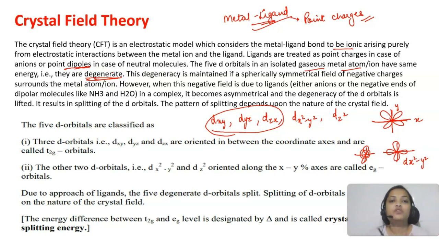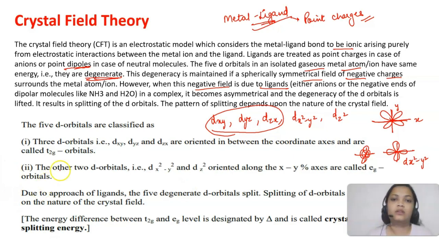This degeneracy is maintained if a spherically symmetric field of negative charges surrounds the metal atom. If it is spherically symmetric, the degeneracy is maintained, meaning the energy stays the same. But when the ligands approach the metal ion, this negative field is due to ligands. Ligands can be anions or negative ends of dipoles as well.